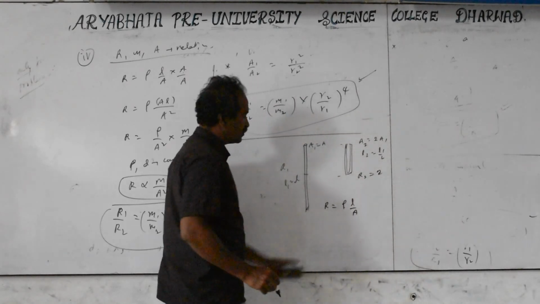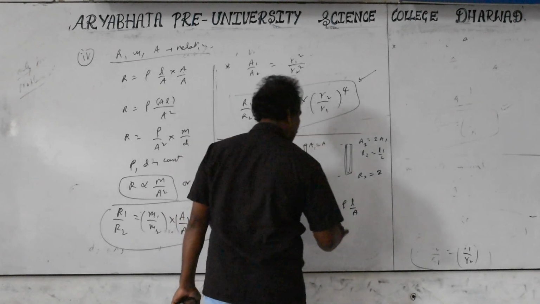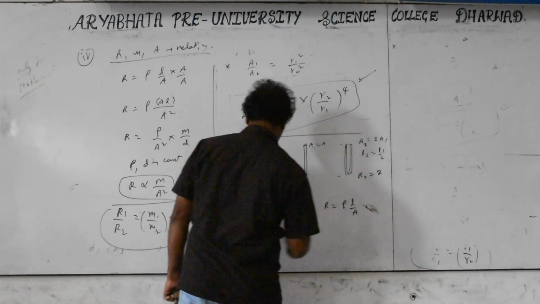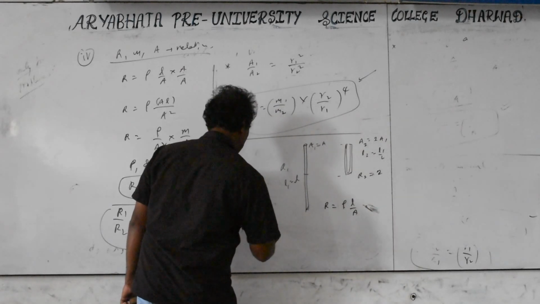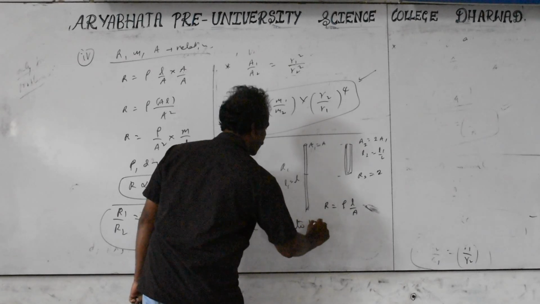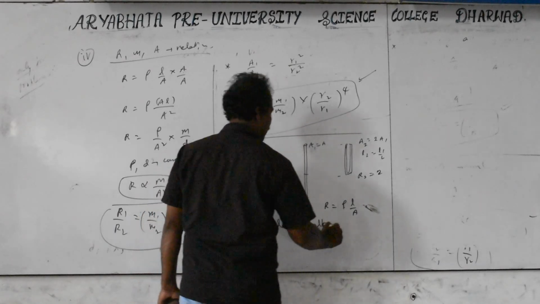R1 by R2, both L and A modification you can take. Or in terms of length only if you are taking, what? Or wire folded to half, folded to half itself by itself.